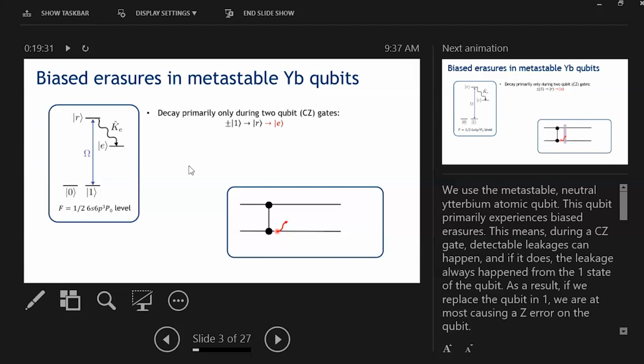So the Pauli error case is a bit more complicated. You can look at this slide itself. During a two-qubit gate, you excite to the Rydberg level, and then you decay back to the computational subspace. So you're not able to tell anything has happened at all by looking at the qubit itself. You can only look at the syndromes, and those syndromes could be Z errors, the syndromes could be X errors. So in practice, you don't really have a biased Pauli noise model during this process. Does that answer your question?